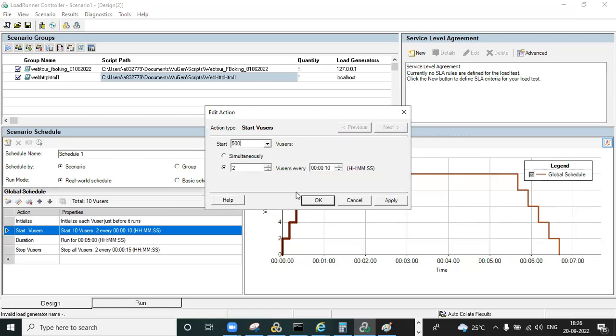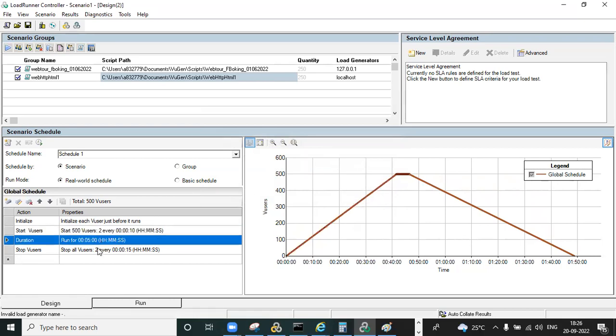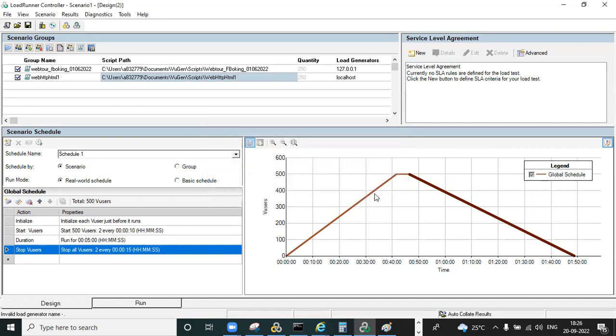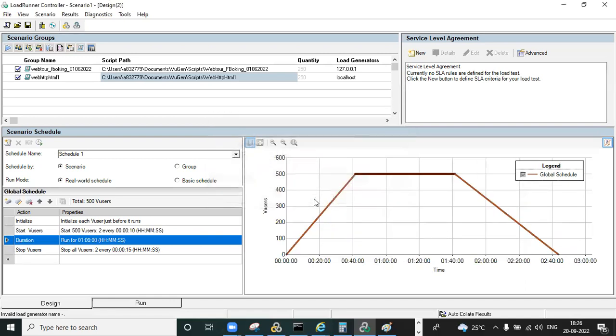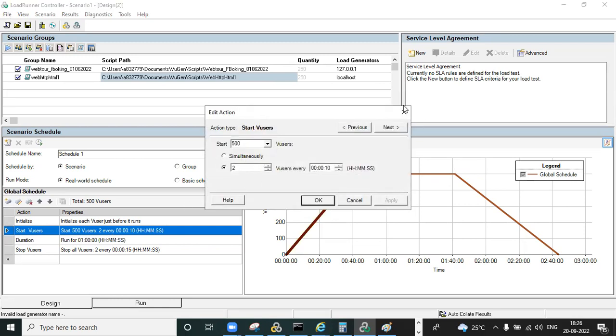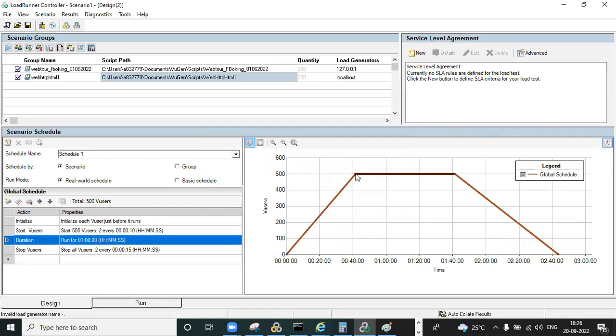500, is it, and you can click on this, and the duration we give, and the stop condition also we will give. Okay, that is fine. And the duration we will give for some more time, because 500 users will take time, right? I am giving 1 hour. Assume, just design only. See, now this is the design. So every 2 users only I gave, but every 2 users will be given, and you can observe here all 500 users will